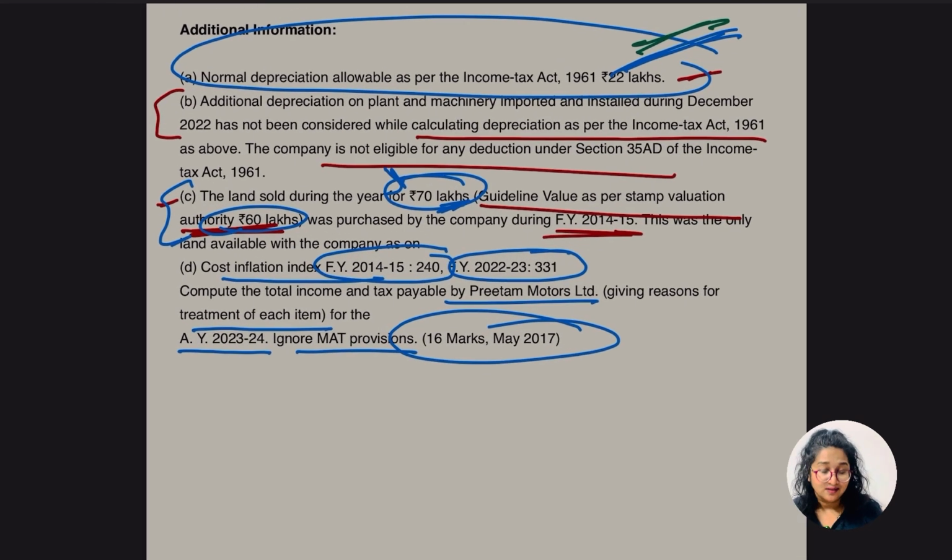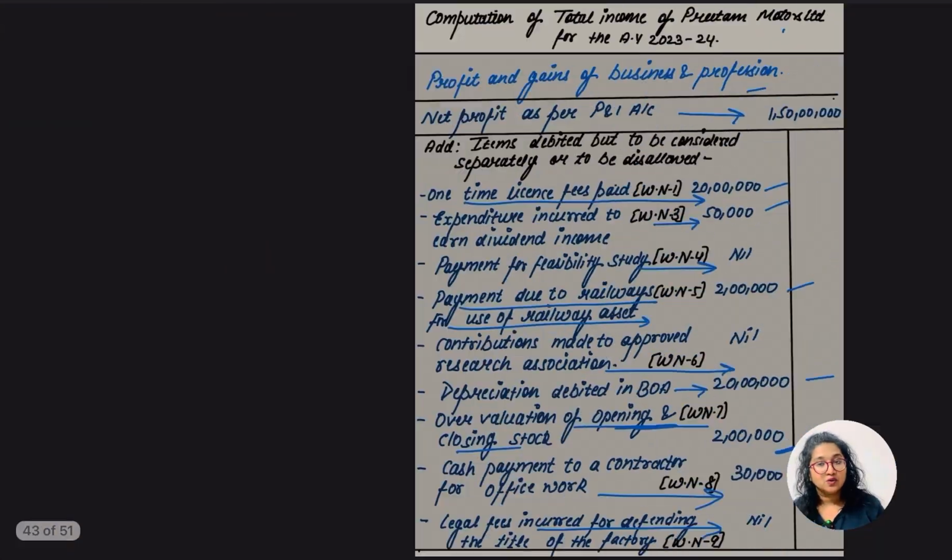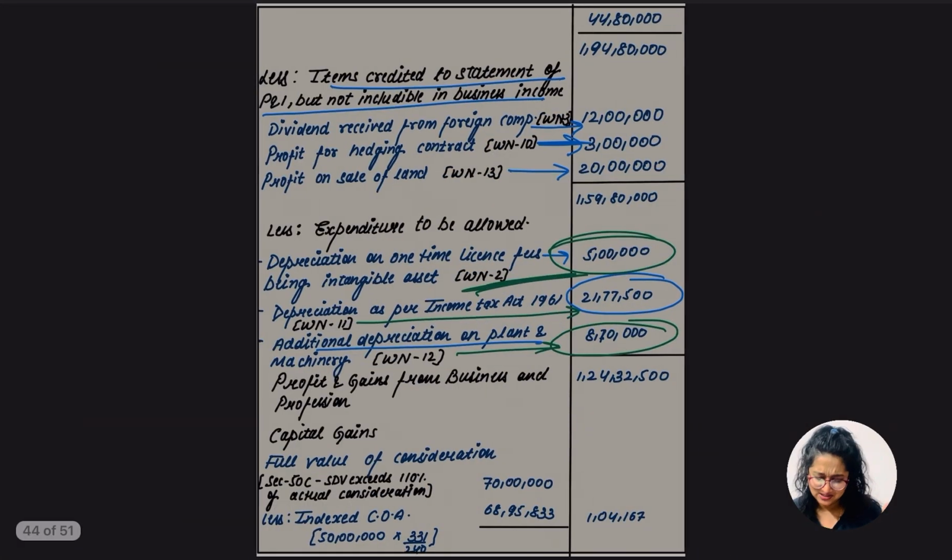The land sold during the year is 70 lakh. I know what we are going to take, ठीक है, and I have already given the explanation. Okay, so yes, the actual value is going to be 60 lakh. I think I should rub this ना. Okay, so yes, this actual cost is going to be 60 and cost of inflation index on 2014-15 is 240, 22-23 is 331. So yes, let's go for the last adjustment, guys.